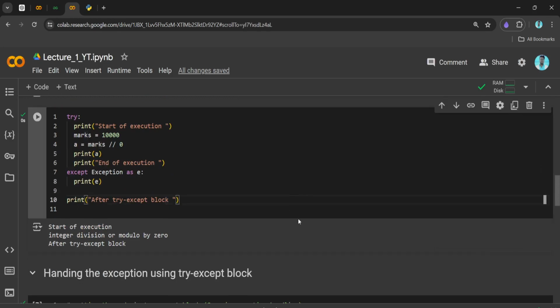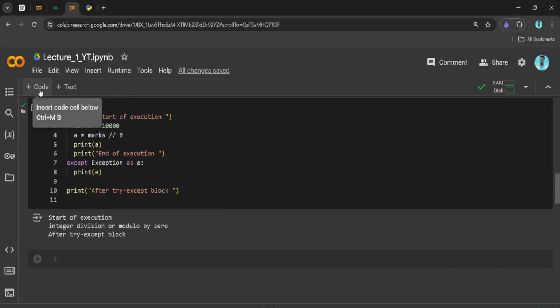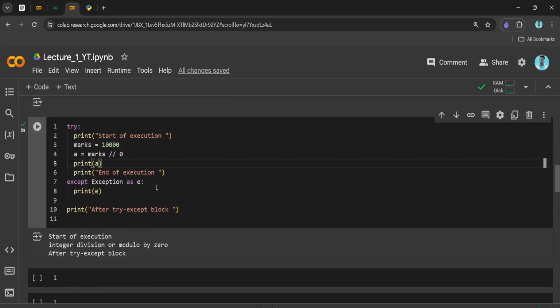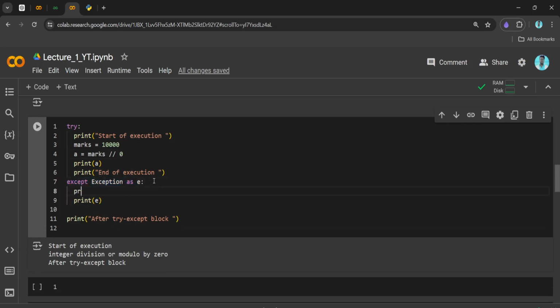Now if you see how the code got executed, line number 2 got executed and we got this. And then divide by 0. Here the exception occurred, and right there the code came to this point, line number 7, where we are printing the print e. Let's say I write like this, print inside the exception block, right?